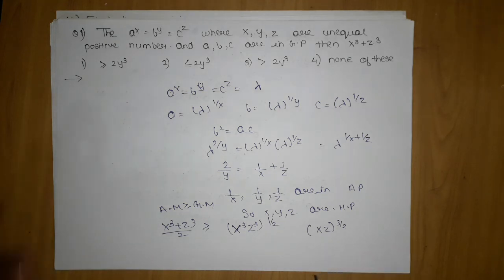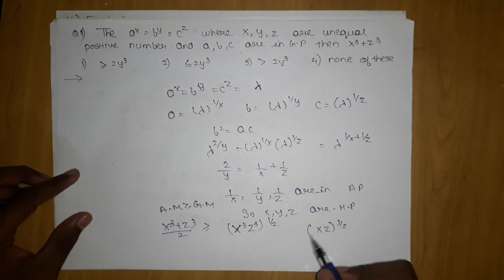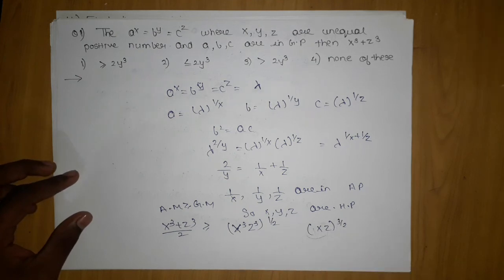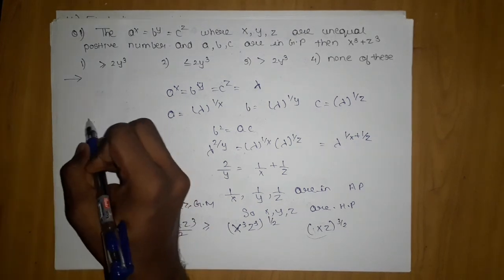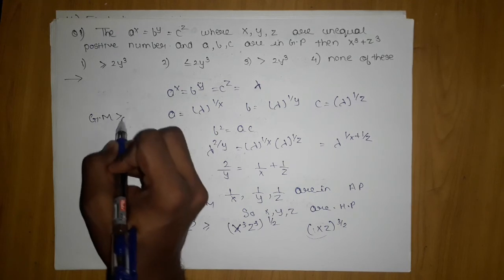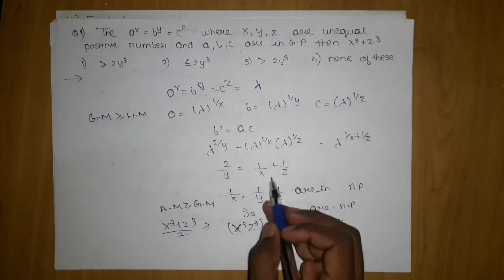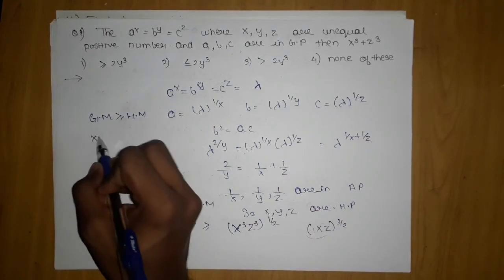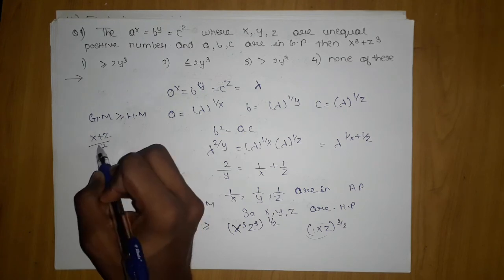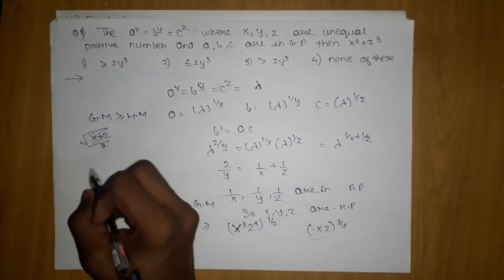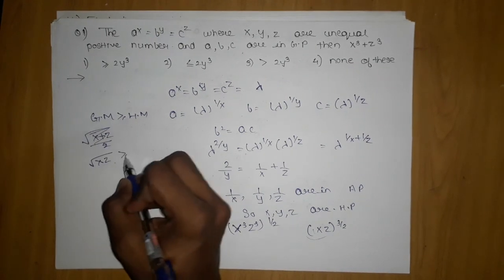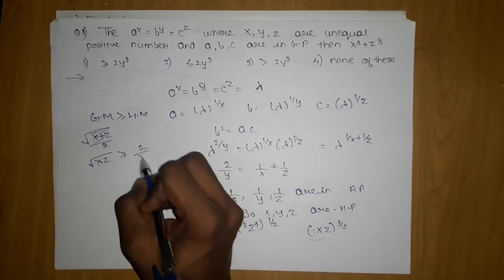Now what to do? We need to get the value of xz. For that, let's apply GM greater than or equal to HM. Then what we are going to get is, under root xz greater than or equal to 2xz upon x plus z.